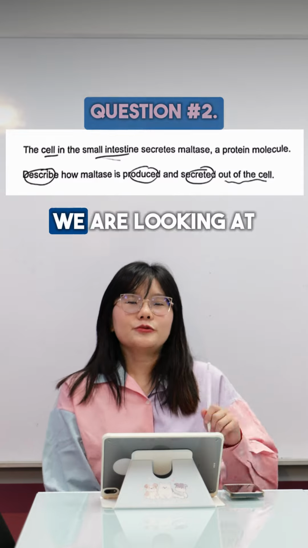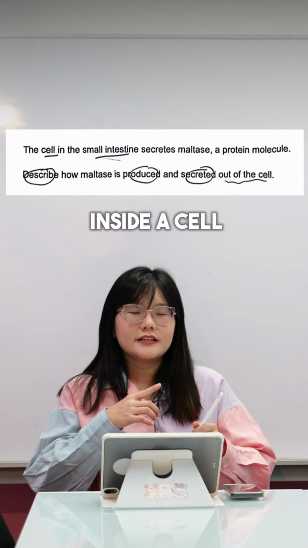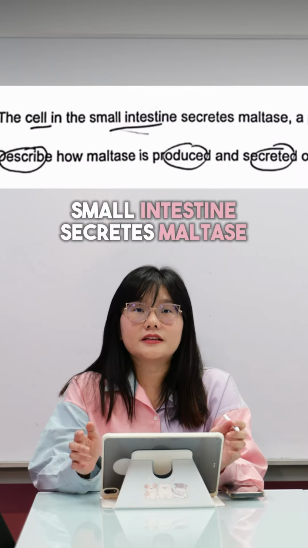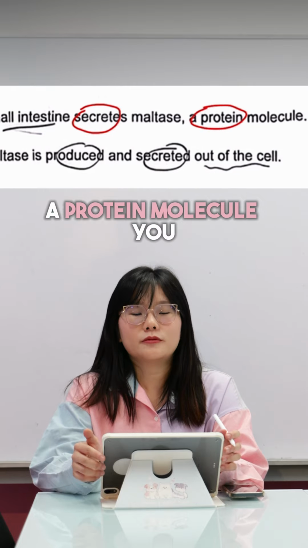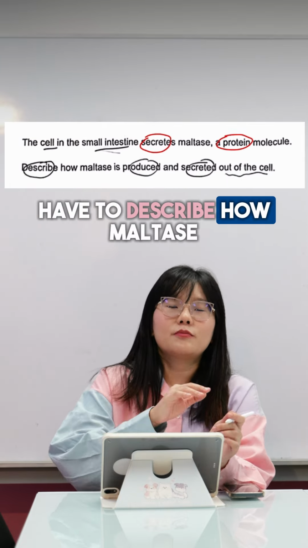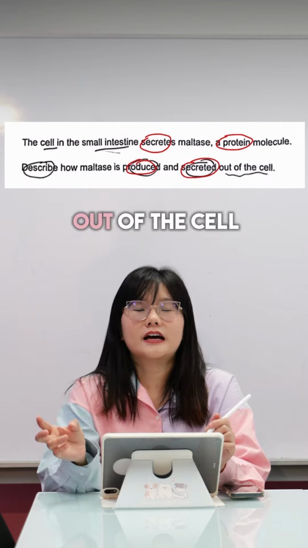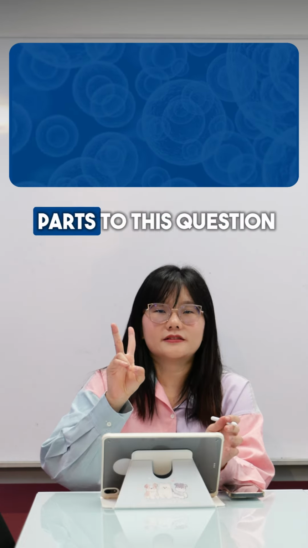For this next question, we are looking at the processes that occur inside a cell. The cell in the small intestine secretes maltase, a protein molecule. You have to describe how maltase is produced and secreted out of the cell. So there's actually 2 parts to this question.